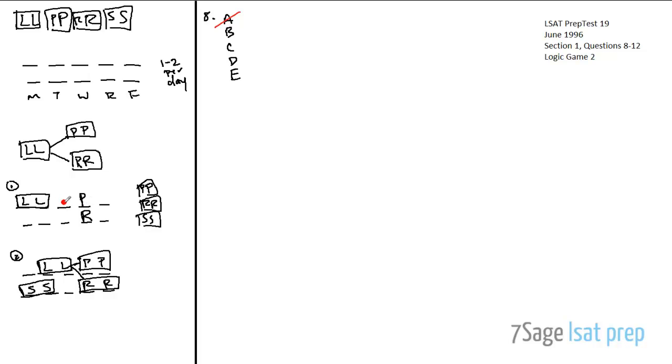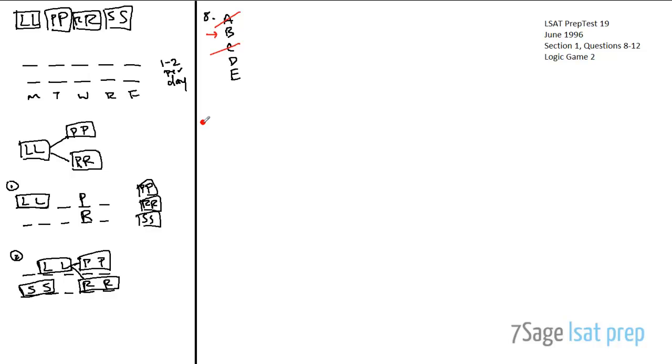Because you just put P here, and you put R here, and then you put SS wherever it wants. We've fulfilled our condition that all 5 days are full, and so now SS can go basically in any 2 consecutive slots, either 1, 2, or 2, 3. And we can leave Friday with one slot open. That definitely seems like it could be true, so keep B around. How about C? The workshop on rehearsals is in session on Tuesday? No way, because the earliest that lighting can end is on Tuesday. So that can never happen.